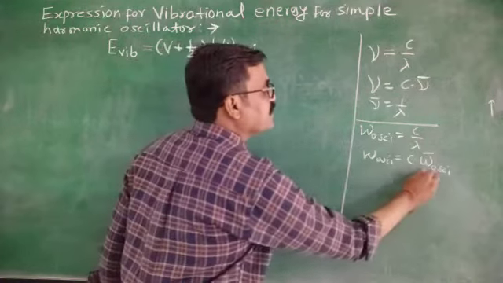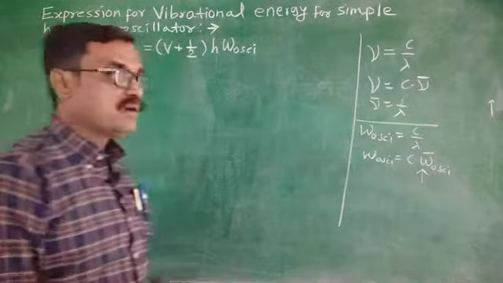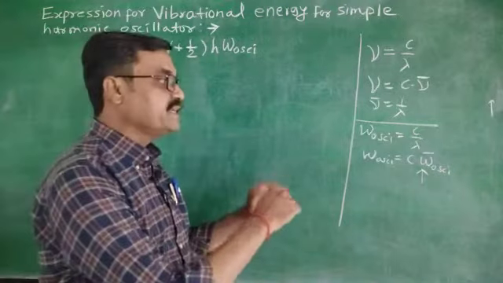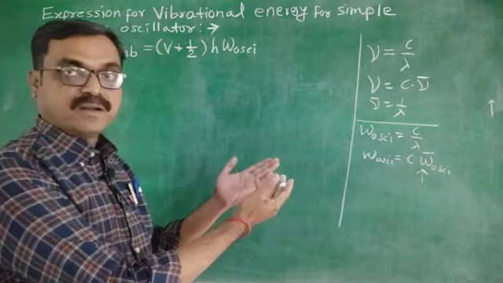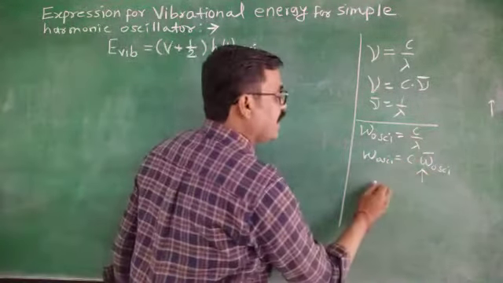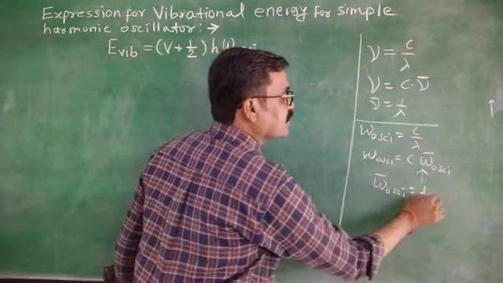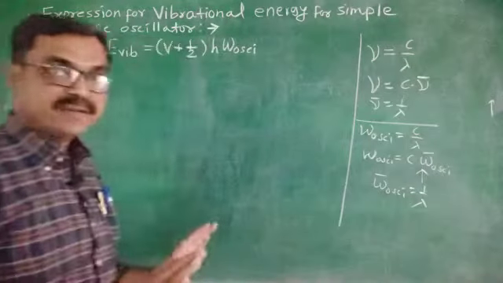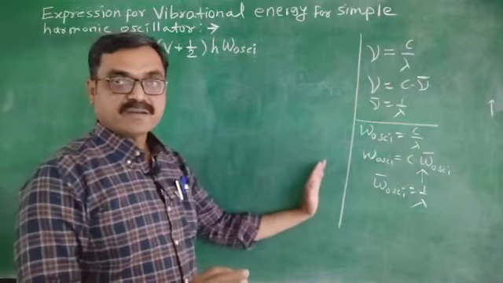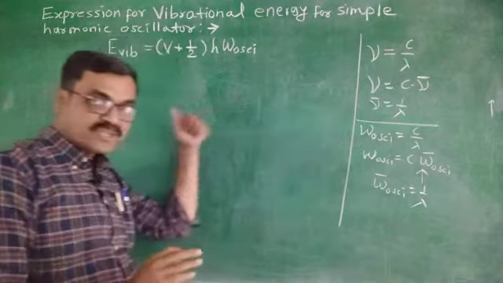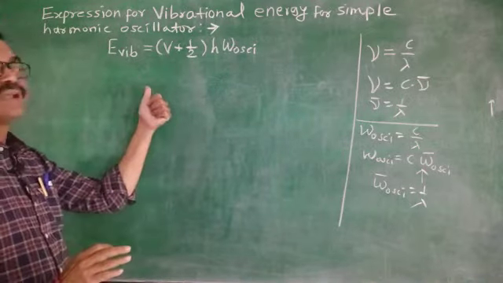What is this? This is the vibrational frequency in terms of wave number. That's why here it is bar. And again, omega bar of oscillation is nothing but 1 upon lambda. Are you getting clear? This is explained here only because we have to use this in our expression.